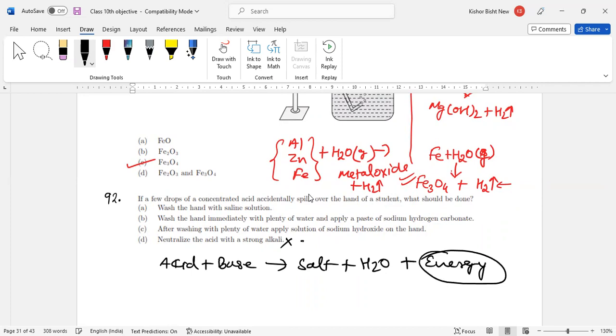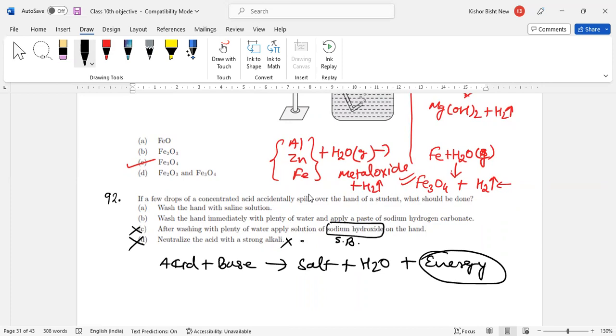So this is not the correct answer. Next, come to C: after washing with plenty of water, apply a solution of sodium hydroxide. Sodium hydroxide is a strong base, and strong bases are corrosive in nature. So C is also a wrong answer.